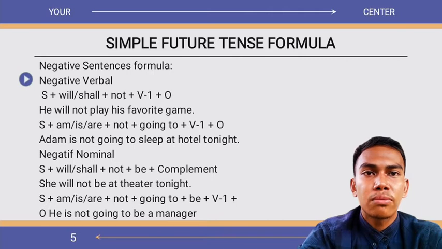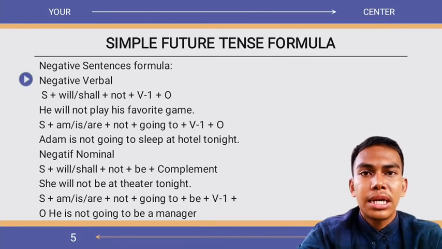Negative verbal formula: subject plus will or shall plus not plus verb 1 plus object. Example of sentence: he will not play his favorite game. Subject plus is, are plus not plus going to plus verb 1 plus object. Example of sentence: Adam is not going to sleep at hotel tonight.